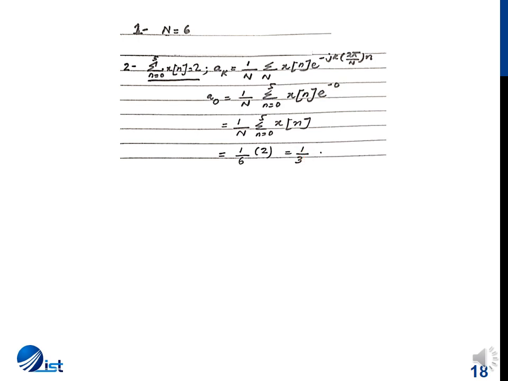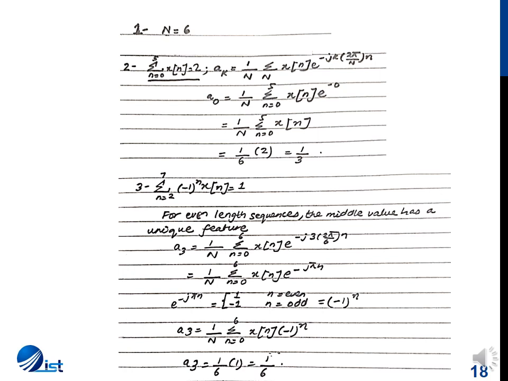The next fact is that if we add the signal values and alternate, that is, for one value we add and for the next value we subtract, alternating addition and subtraction of the values, we get the summation equal to 1. Now this brings us to an important discovery about even length sequences. If we have an even length sequence, the middle value has a feature.